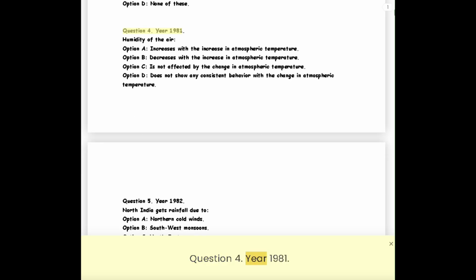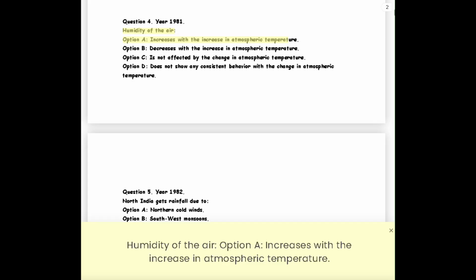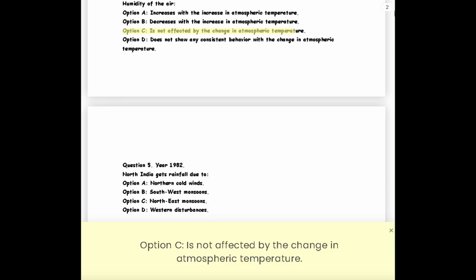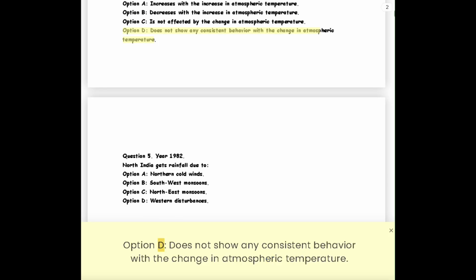Question 4. Year 1981. Humidity of the air, Option A, increases with the increase in atmospheric temperature. Option B, decreases with the increase in atmospheric temperature. Option C, is not affected by the change in atmospheric temperature. Option D, does not show any consistent behavior with the change in atmospheric temperature.